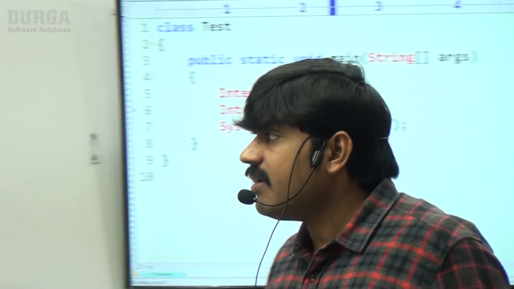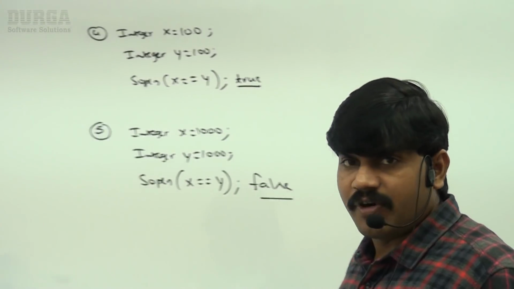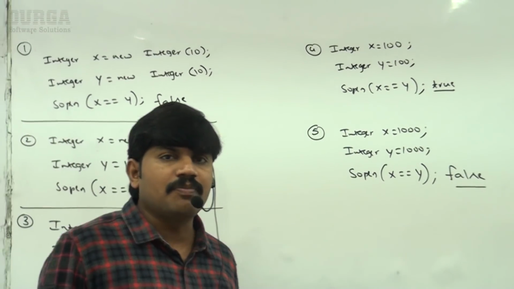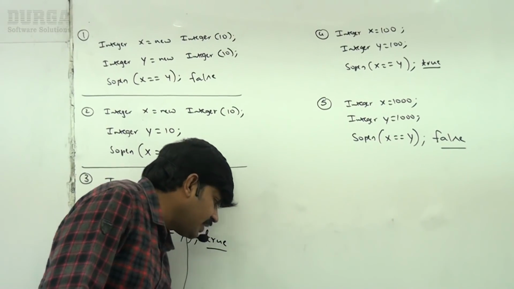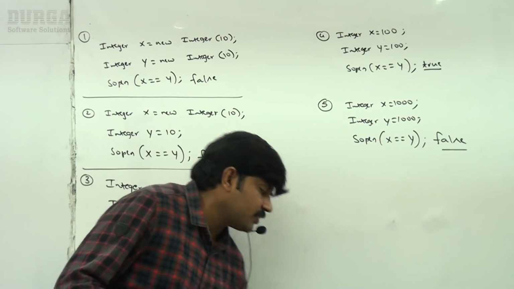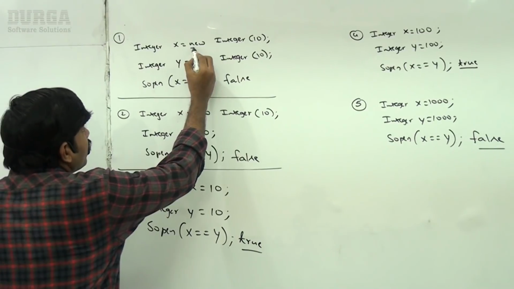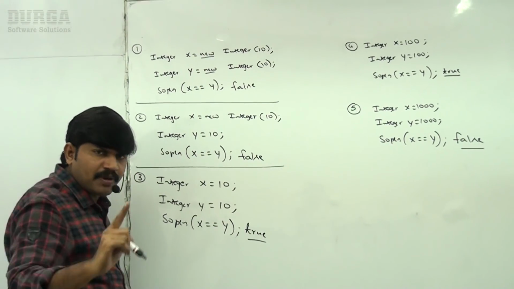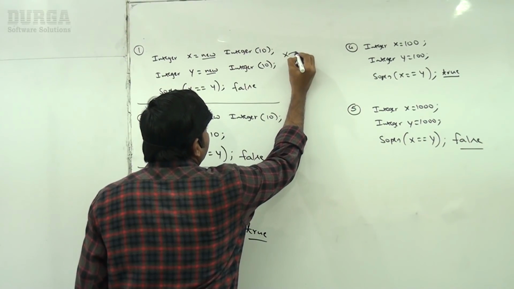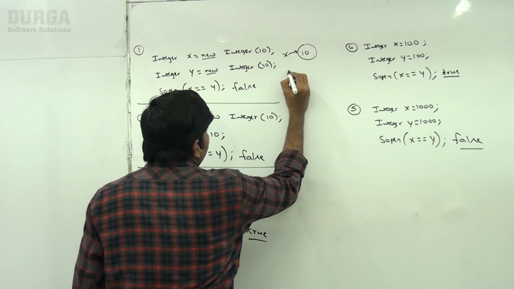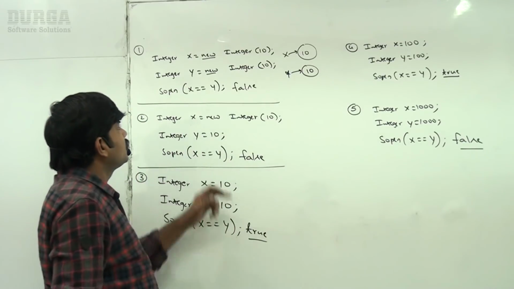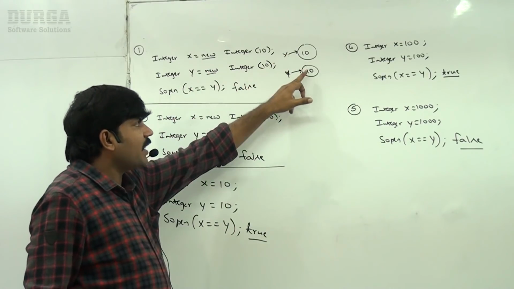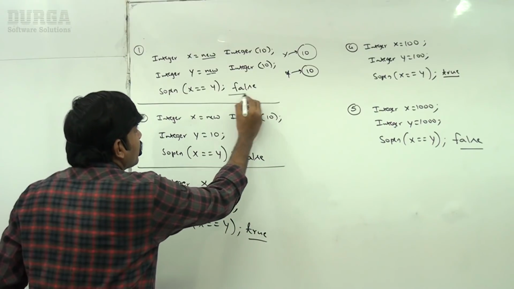Sir, why are we getting false for the last one? That is the bigger doubt for most of the people. Take very special care and listen carefully. Whenever we use the new operator, compulsorily a new object will be created. x points to the new object, y points to another new object. So both are different objects, so the answer we are going to get is false.